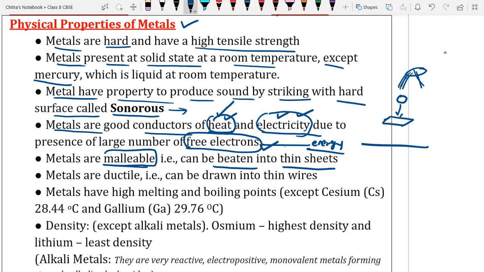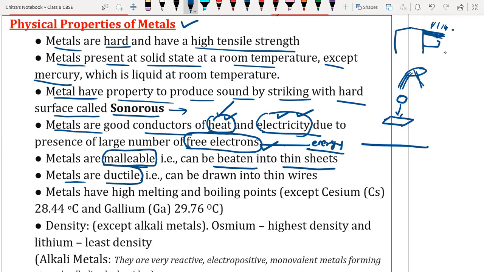Can we take aluminum as an example of malleability, sir? Aluminum is also used, like we use iron sheets. Suppose you have a home with a gallery. In order to protect yourself from heat, rain or sunlight, you use a metal plate there, right? Those metal plates are made of iron and tin. The tin is also there.